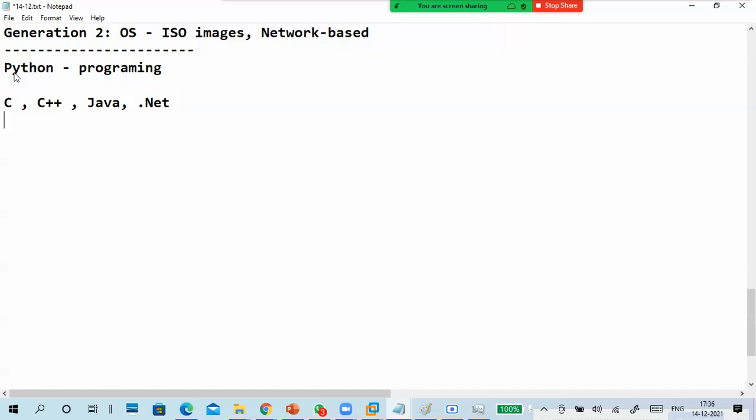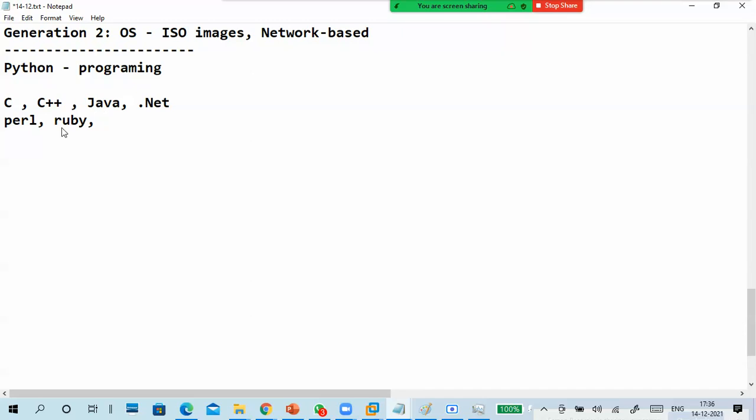On the other hand, there are shell scripting languages too, and other programming languages like Perl, Ruby.